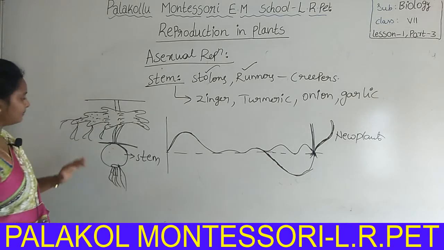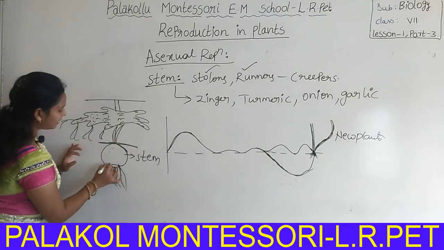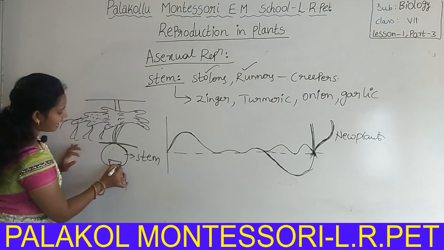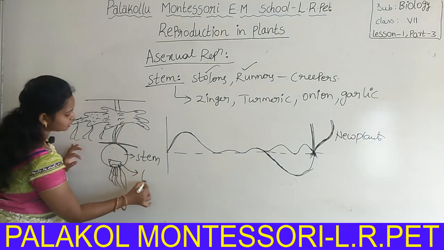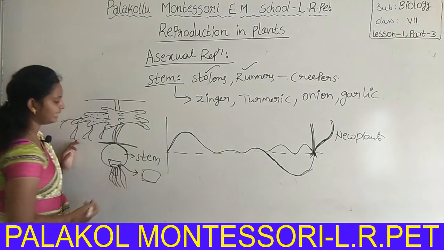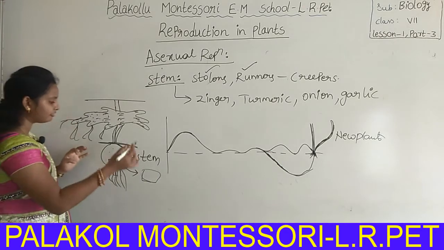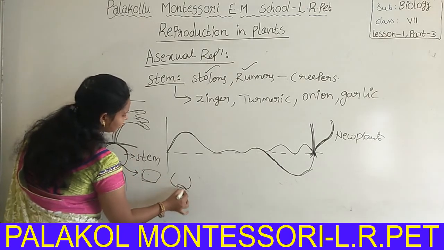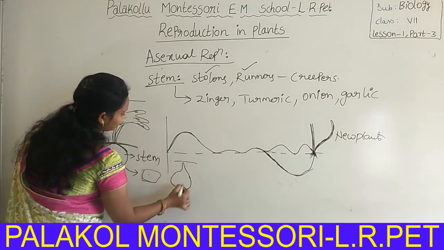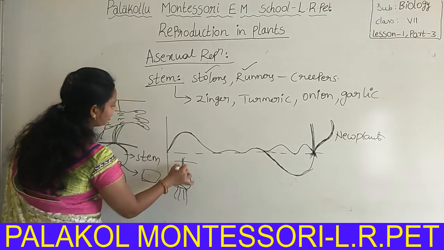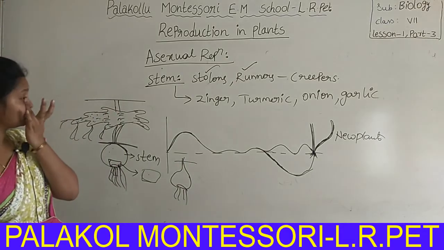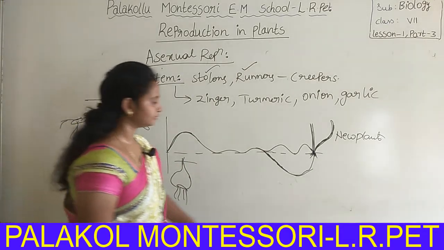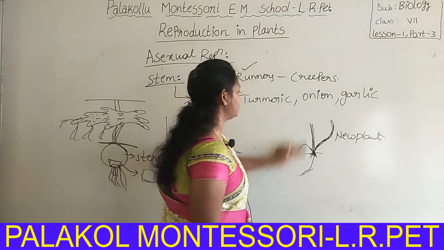So in this region, if you cut the portion of this area and place it in soil having moist content, then what will you observe? After a few days, from this region, a new onion will come out. A new onion will form. This is about the formation of stem modifications, and after stems, leaves.